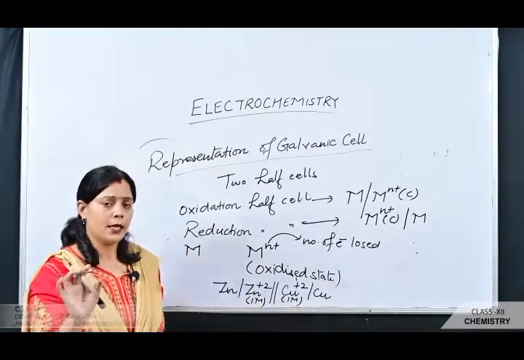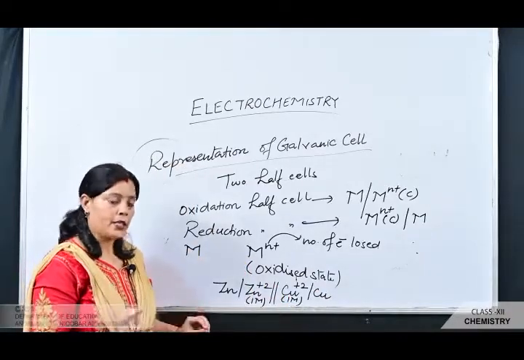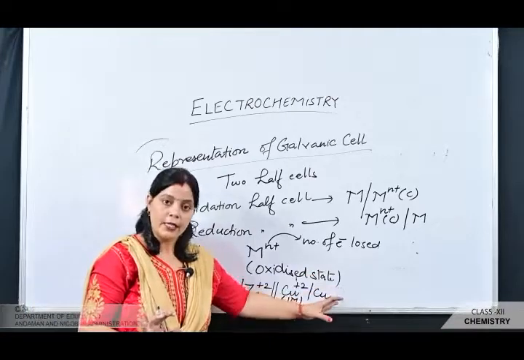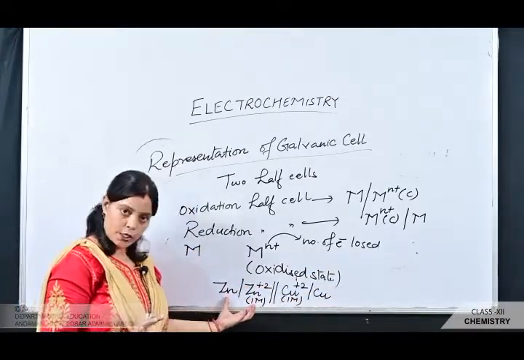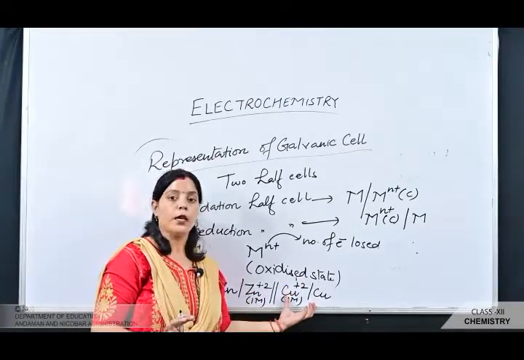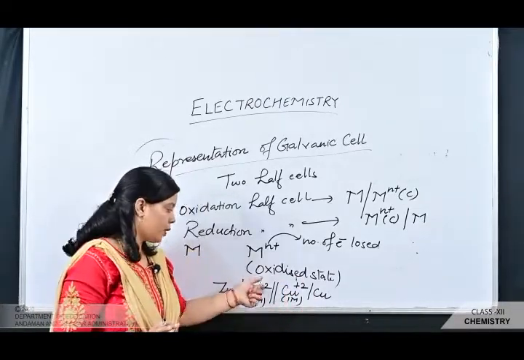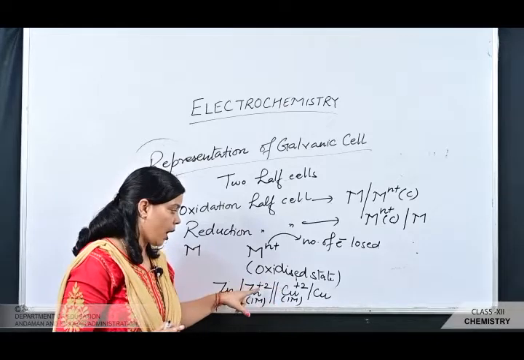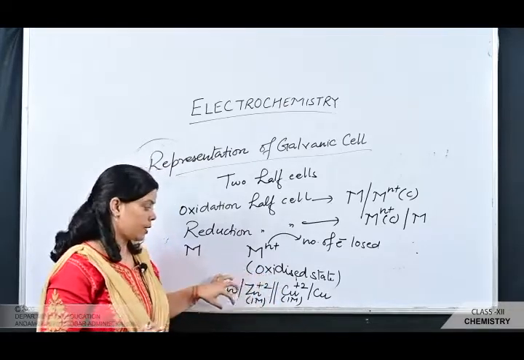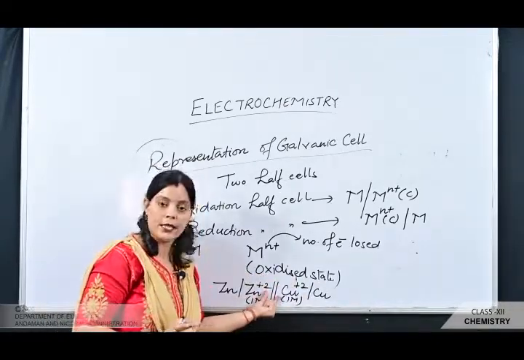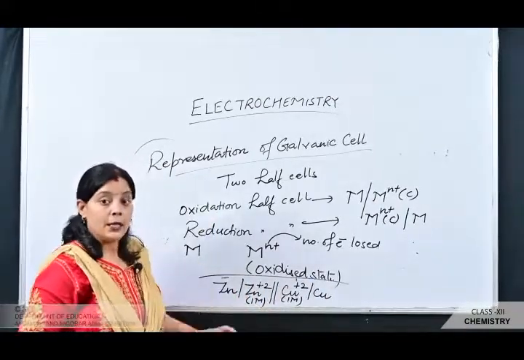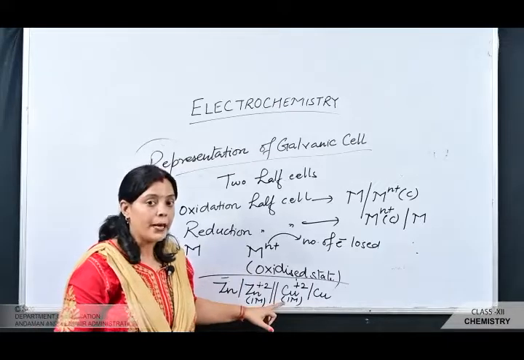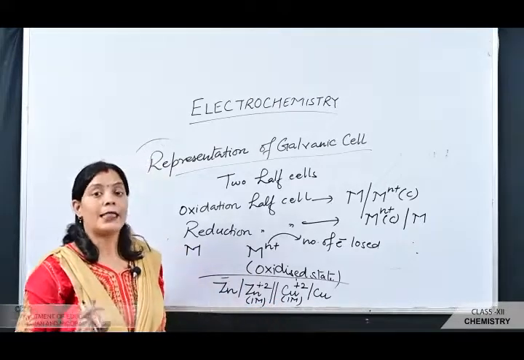So a cell is simply represented by writing the cathode on the right hand side and the anode on the left hand side. On the anode oxidation is carried out and on the cathode reduction is carried out, and two vertical lines are placed between the oxidation half cell and the reduction half cell. These two vertical lines represent that the half cells are separated by the salt bridge,